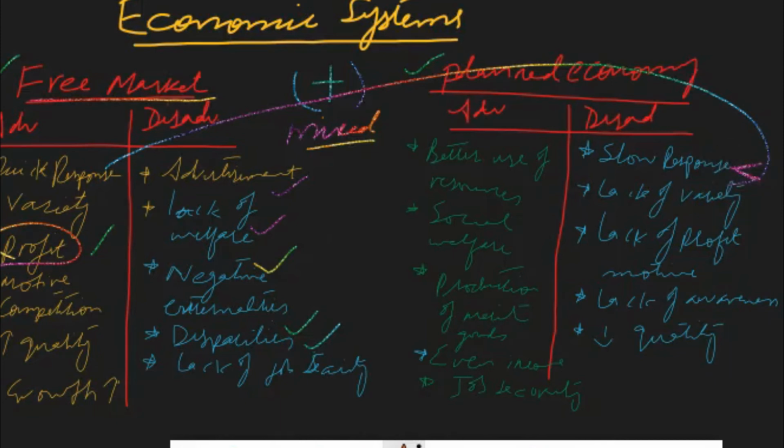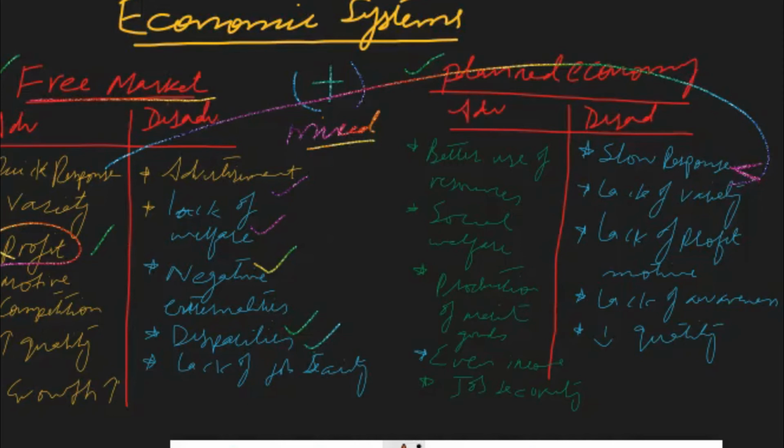In a free market economy, private individuals and companies respond to their customers very quickly. But in a planned economy, because everything is procedural, government officials and staff take time and follow the procedures, so they respond to their customers very slowly. So the wants and needs of society are not satisfied in a timely manner.